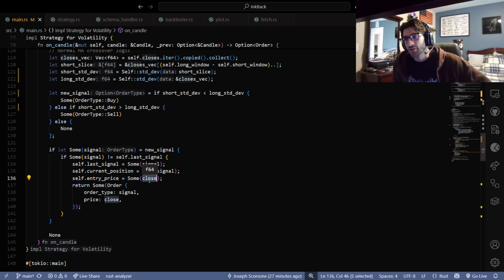But I'm not sure how I would do it for options because you have a whole chain. I suppose on the request to get all the data and put it into the CSV, you could set your strikes. Maybe just allow one strike. I don't know. But yeah, that will probably be something for the future.